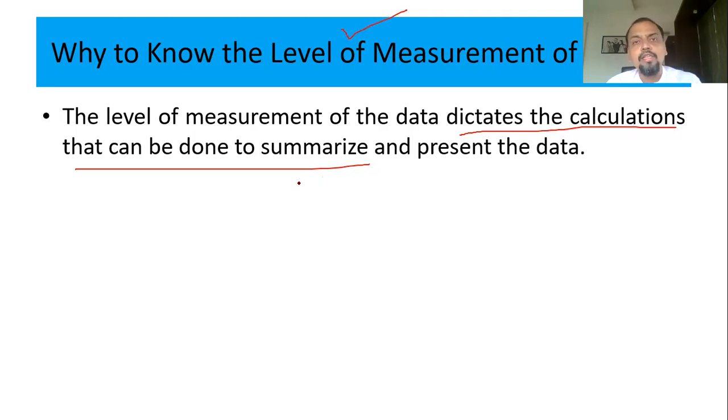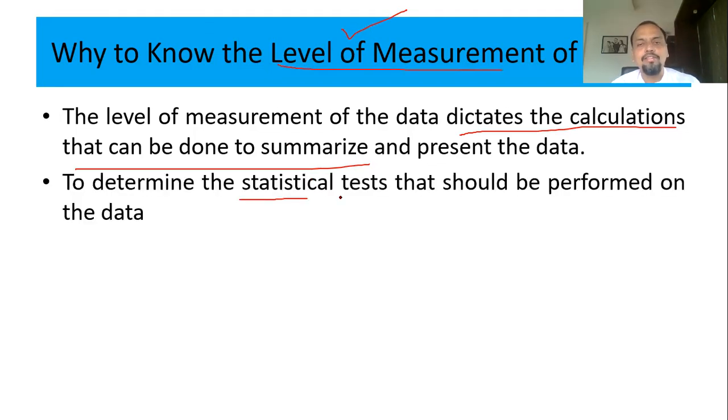Whether to use mean, median, or mode, whether to use range, quartile deviation, or standard deviation, whether to use a box chart, a scatter plot, a bar diagram or a pie diagram, we'll have to understand the level of measurement. And second, to determine the statistical test. Which test to use? Whether it is a t-test, f-test, or chi-square test, that is also based on the level of measurement. It is also based on the purpose, but after knowing the purpose, the level of measurement will help you decide which test to use.